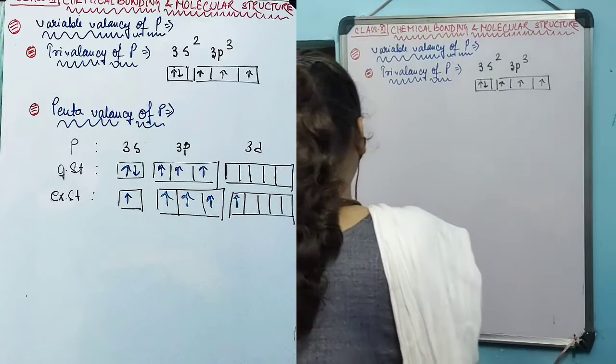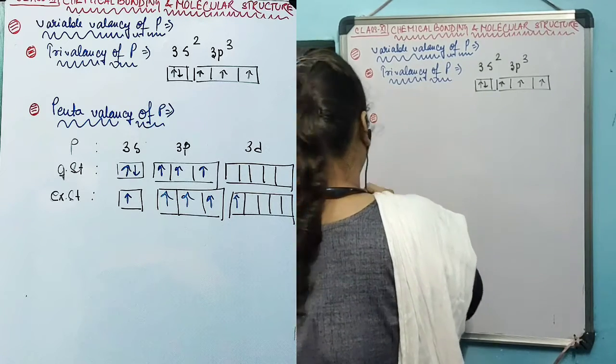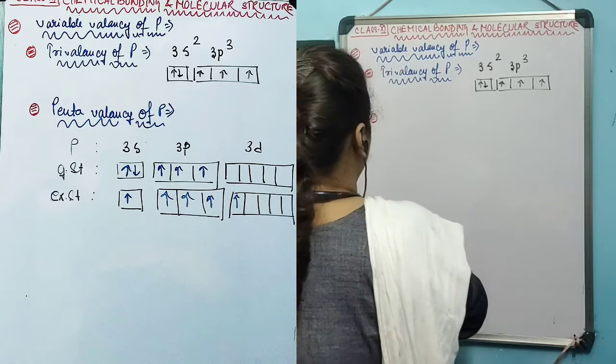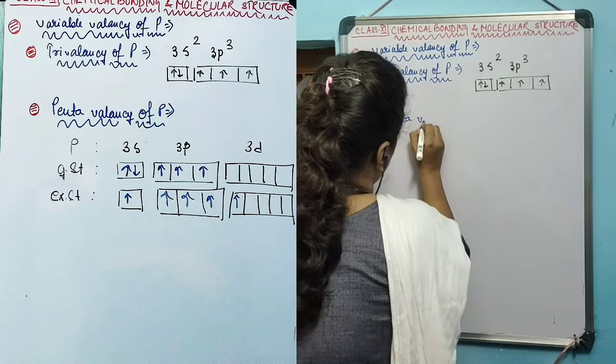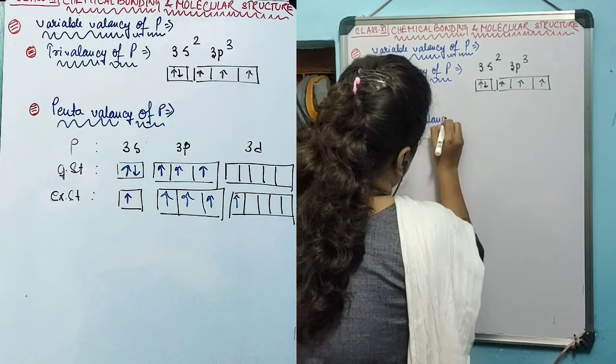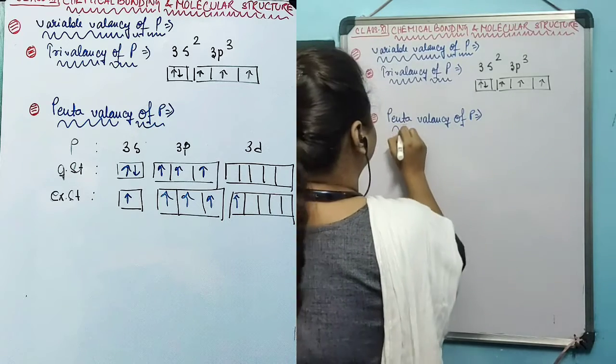The next one is the pentavalency of phosphorus.